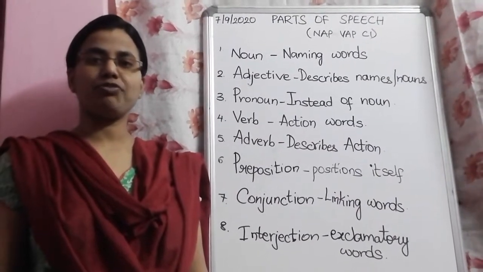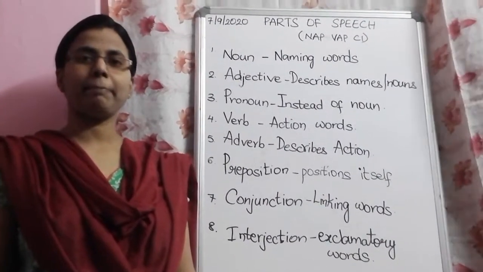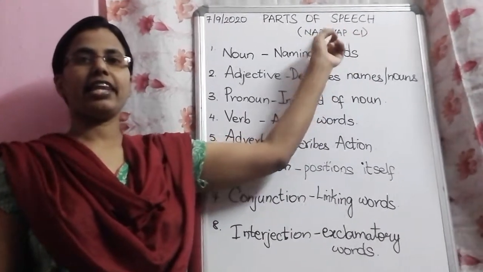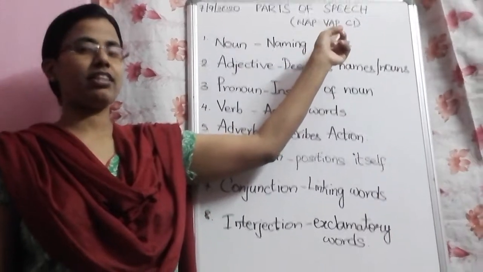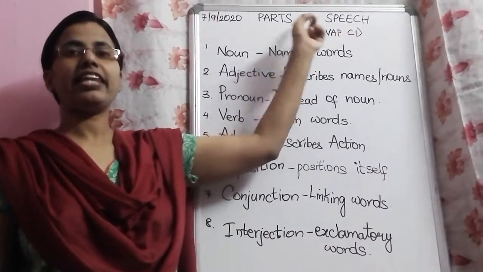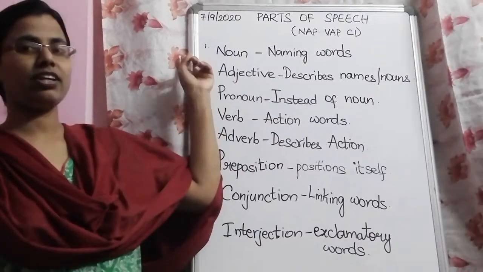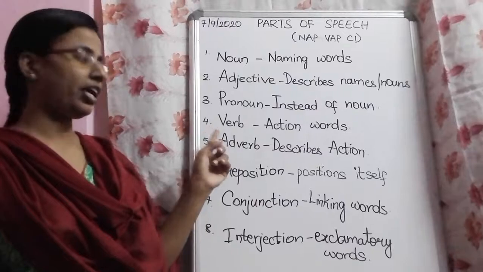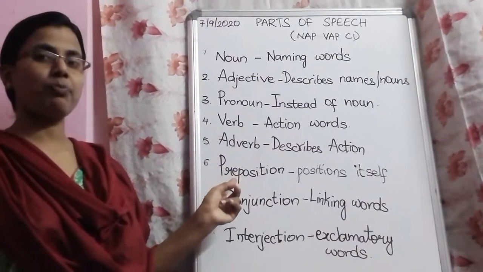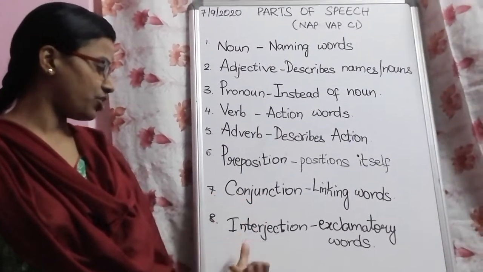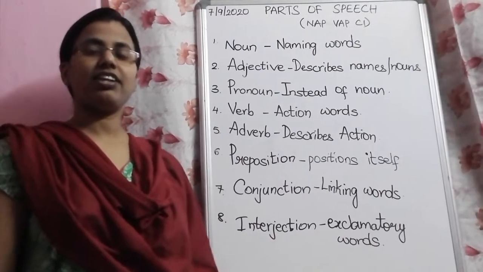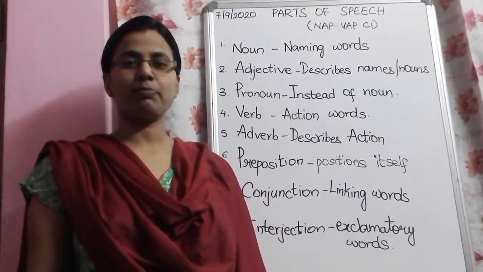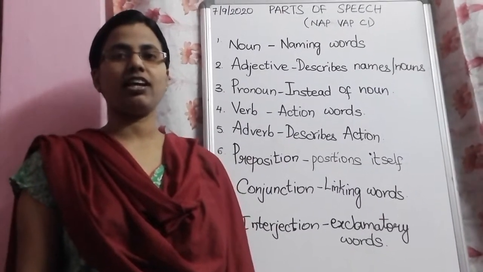There are 8 parts of speech. You can easily remember them by this: NAP, VAP, CI. Nap means N is noun, A is adjective, P is pronoun, V is verb, A is adverb, P is preposition, C is conjunction, I is interjection. So let us learn how to remember these parts of speech in an easier way, in a single word.